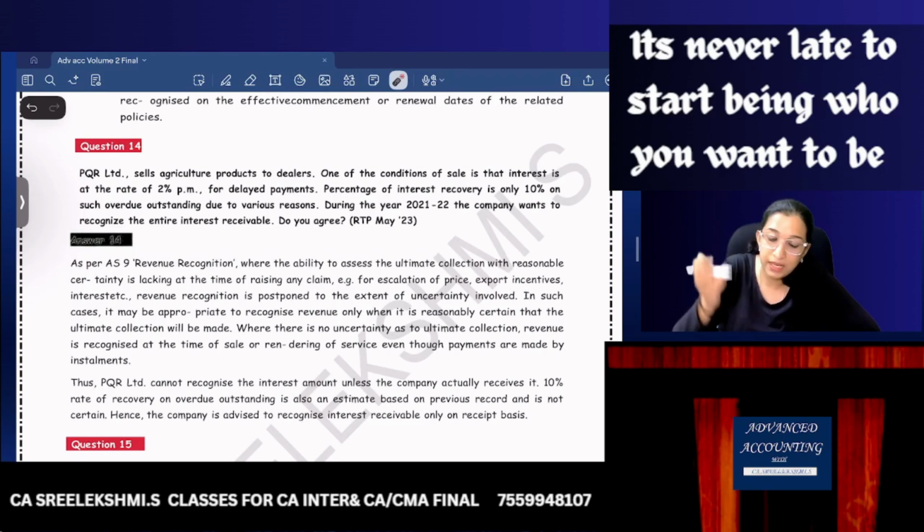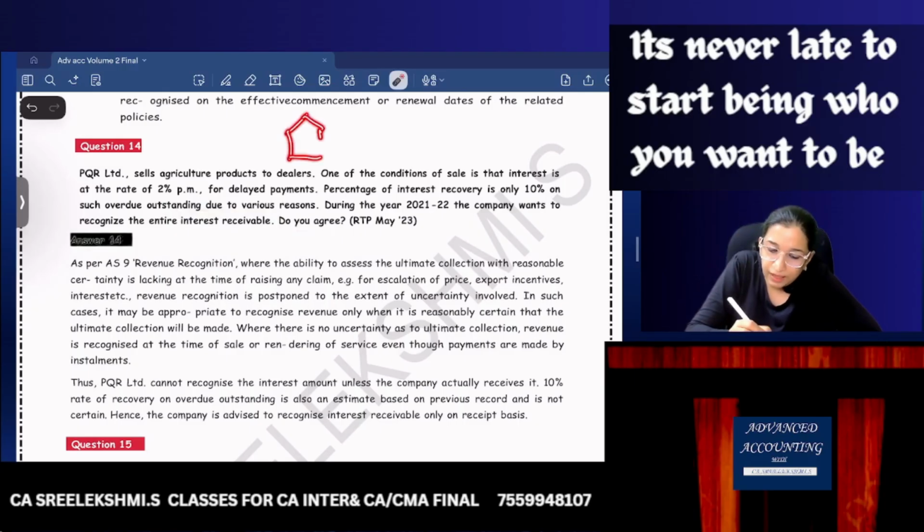Okay. Percentage of interest recovery is only 10% on such overdue outstanding due to various reasons. If I charge interest, the percentage of collection of interest is only 10%. During the year, company wants to recognize the entire interest receivable. So if there is a delay, say this is the company and this is the agent or dealer.